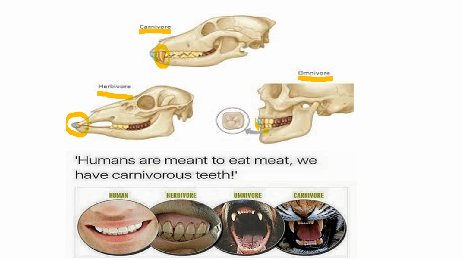Example here is cow. Cow only eats plants, so they will have incisor teeth to cut the food. Next is carnivore. Example of carnivore is tiger. Tiger will have sharp canine teeth to tear the meat.